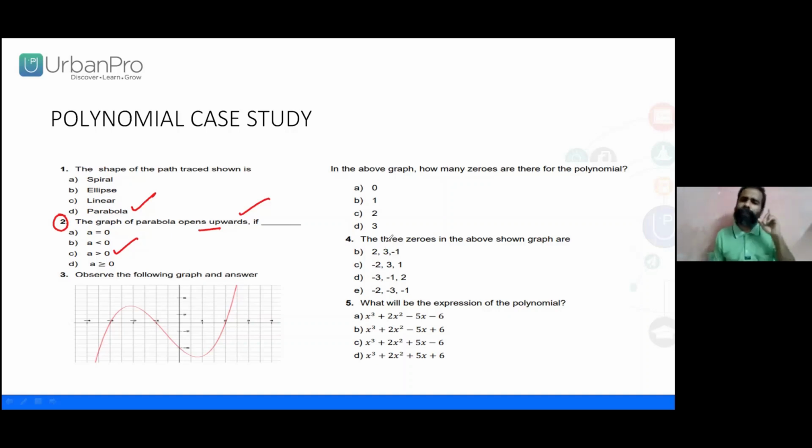You observe, degree 1 is linear, degree 2 quadratic, degree 3 cubic, and so on. According to the degree, the number of zeros will be there. As it is intersecting 3 times, it is a cubic polynomial. 3 zeros are there. Can we identify?